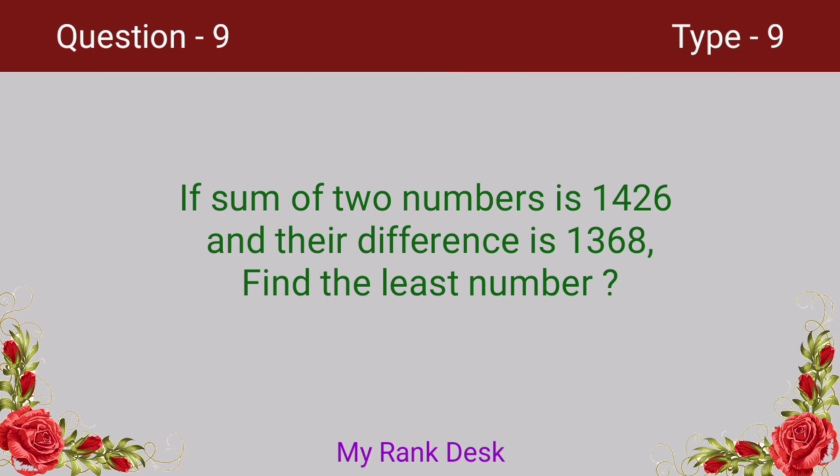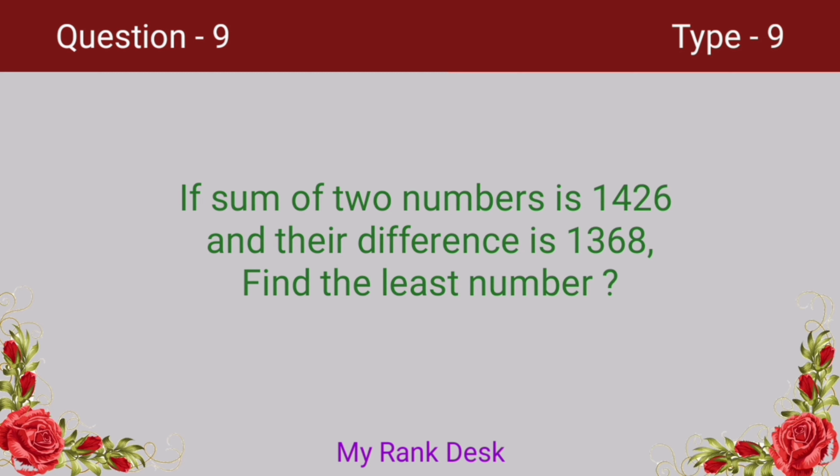Let's see how we can solve the problem. To find the least number from any two numbers from their sum and difference, subtract the difference of the numbers from the sum of the numbers and divide the result we get by 2. The number we get must be the least among the two numbers.